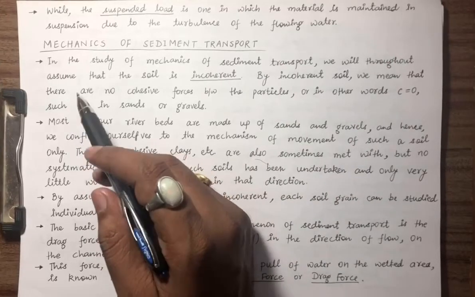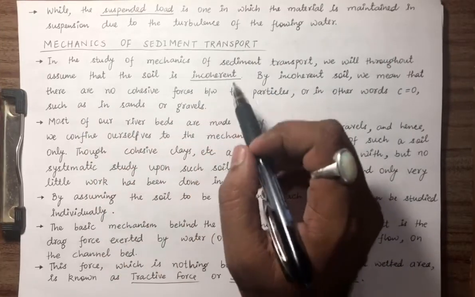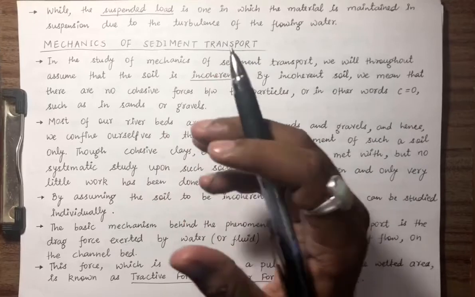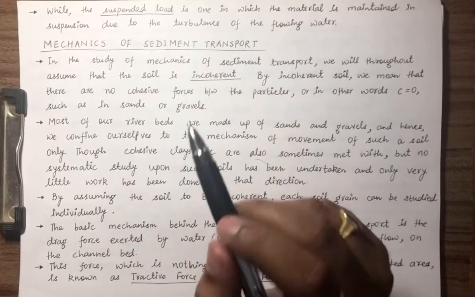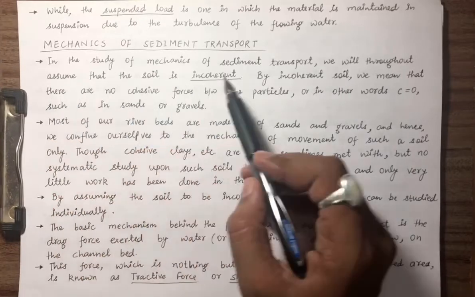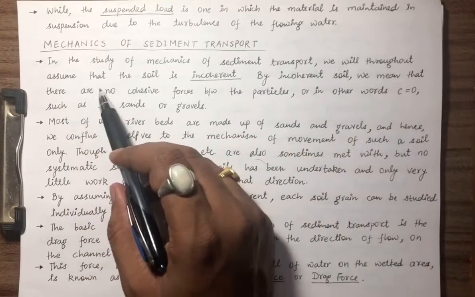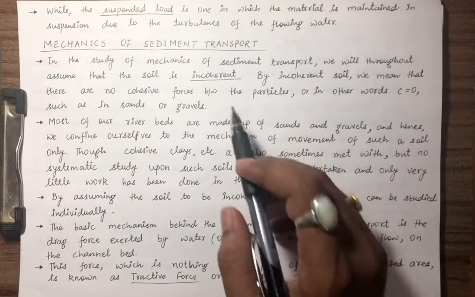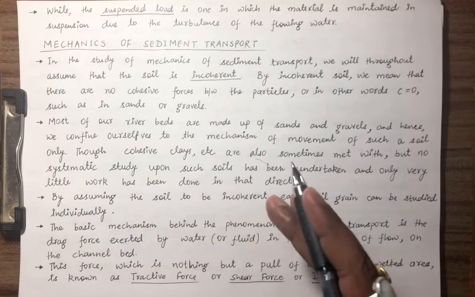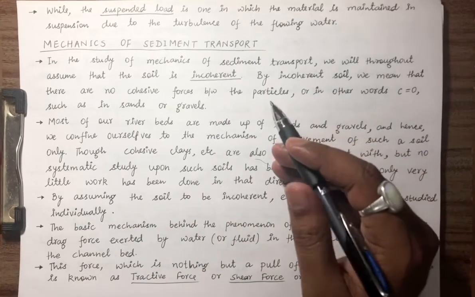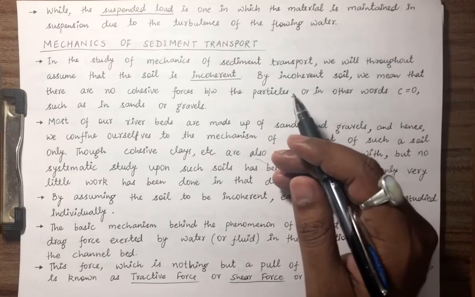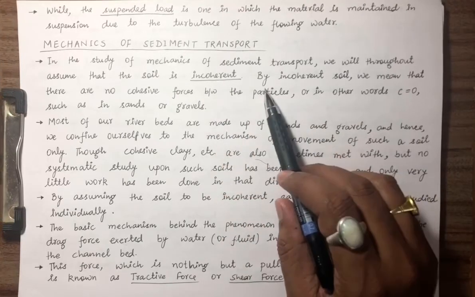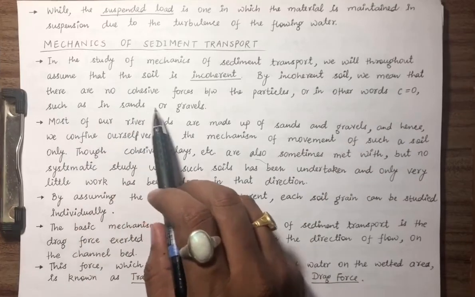So let us try to understand the mechanics of sediment transport. For the analysis, we have to be very careful about the mechanics of this sediment transport. In the study of the mechanics of sediment transport, we will throughout assume that the soil is incoherent. In soil mechanics or geotechnical engineering, you will be learning, or you might have learned, about a few types of soil. Some are cohesive soil, some are cohesionless soil. Cohesionless soil is the same as incoherent. By incoherent soil, we mean that there is no cohesive force between the particles.